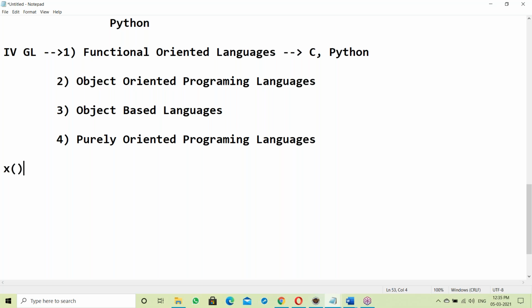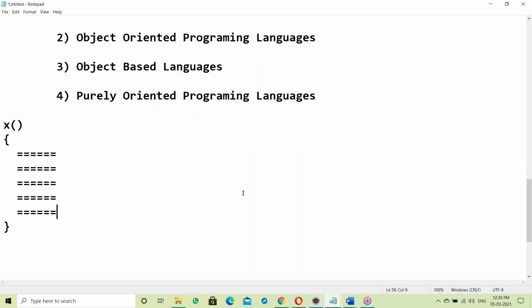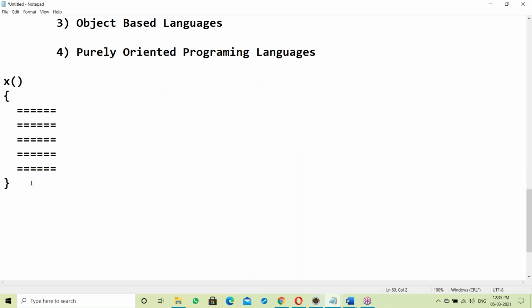Suppose some X, open and close brackets. Yes, it's like a procedure, like a function. So procedures and functions look the same. Both are the same, but there's a little bit of difference here. What is the difference? We'll discuss.